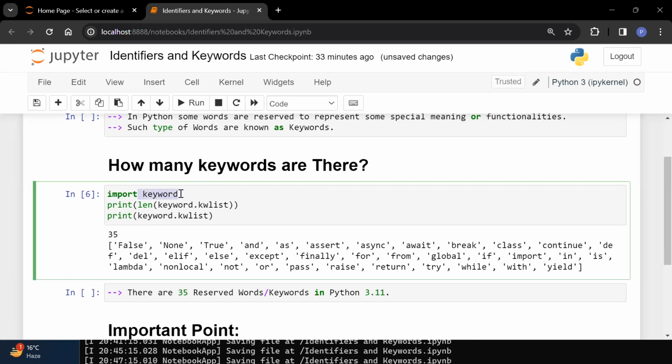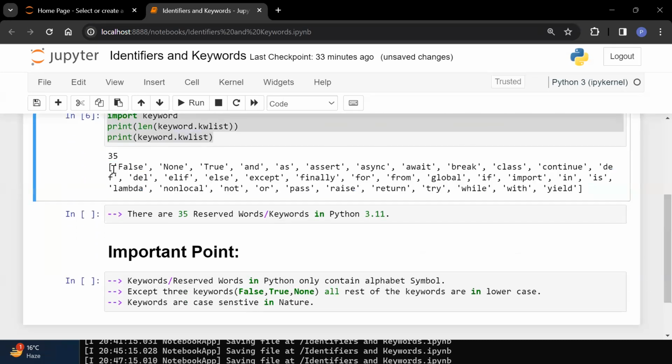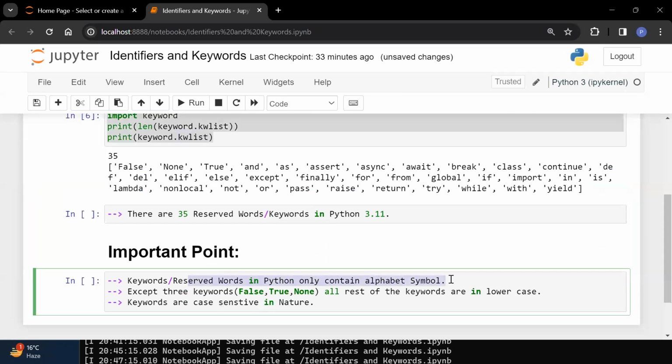This is a Python file, and inside this Python file, there is one attribute that is known as kwlist. If I am going to run this code, we will get all the keywords, like how many keywords are there. Now, what are the few things we can analyze? Keywords or reserved words in Python only contain alphabet symbols. That is your first point.